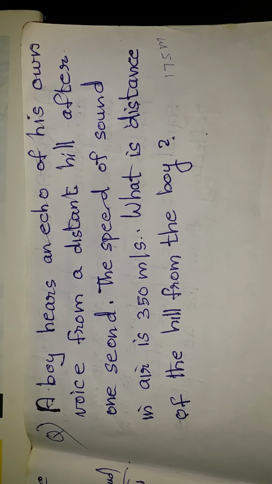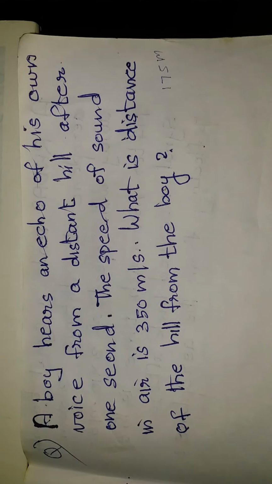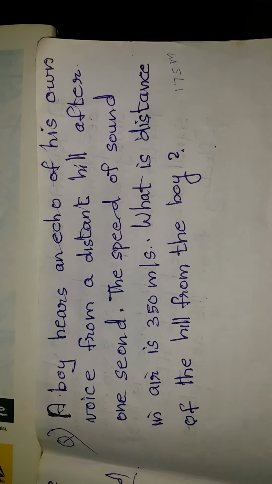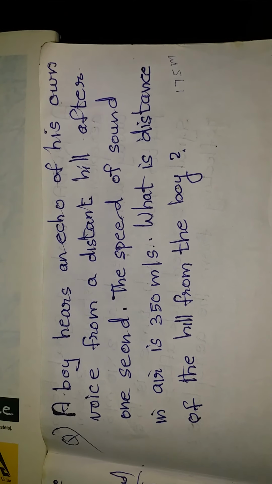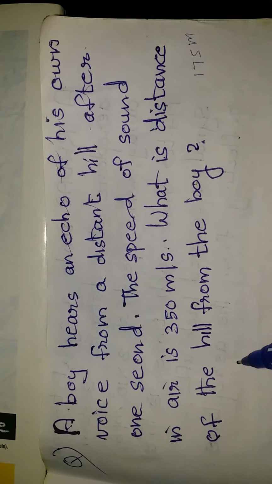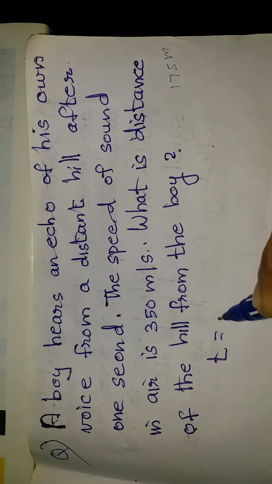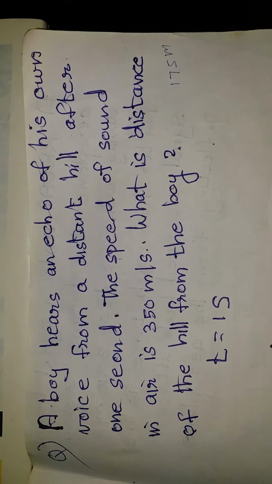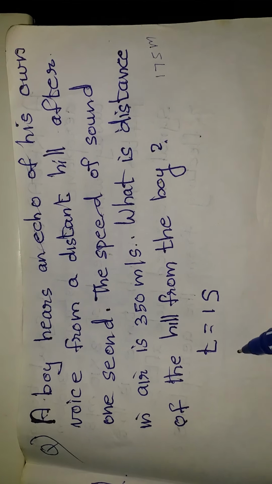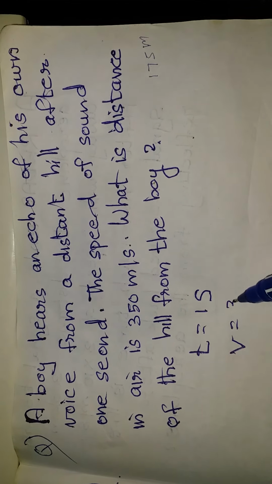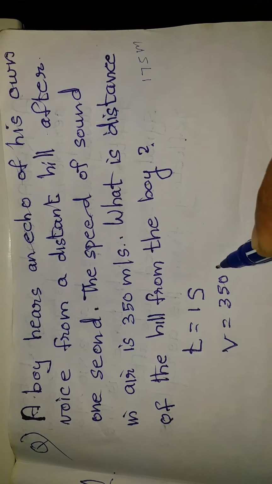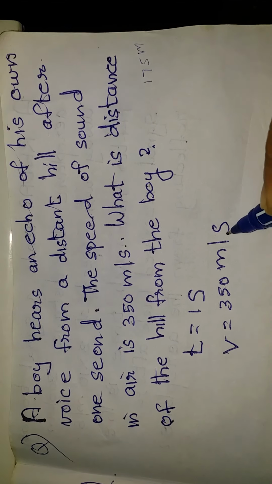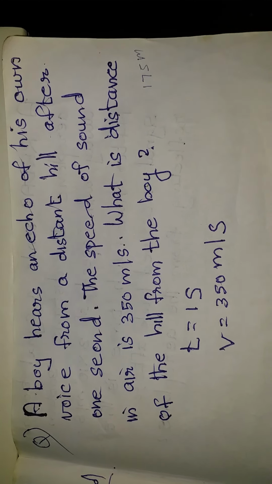Now let us try to do a problem. A boy hears an echo of his own voice from a distant hill after 1 second. So time t is equal to 1 second. The speed of sound wave is 350 meter per second. So here v is given as 350 meter per second. What is the distance of the hill from the boy?